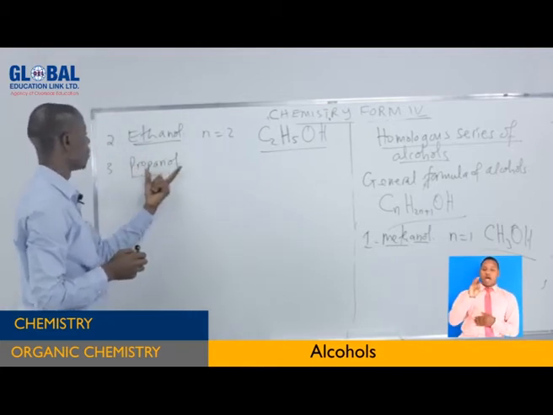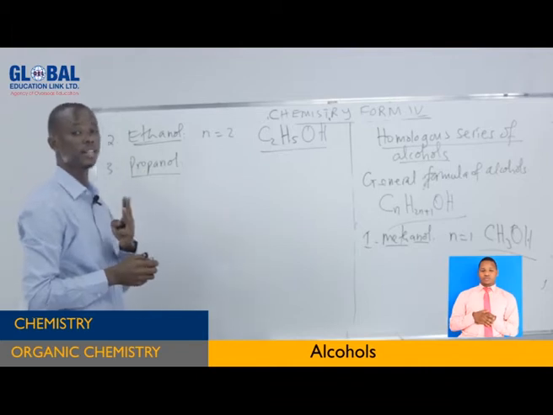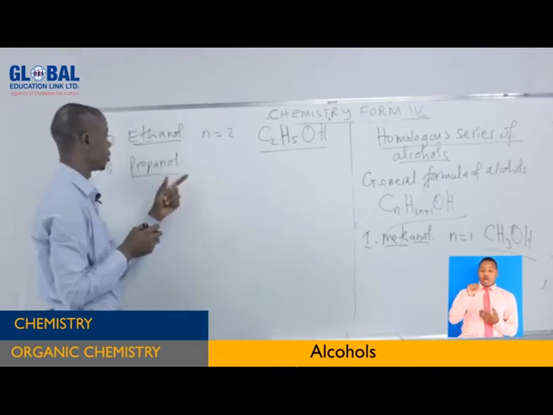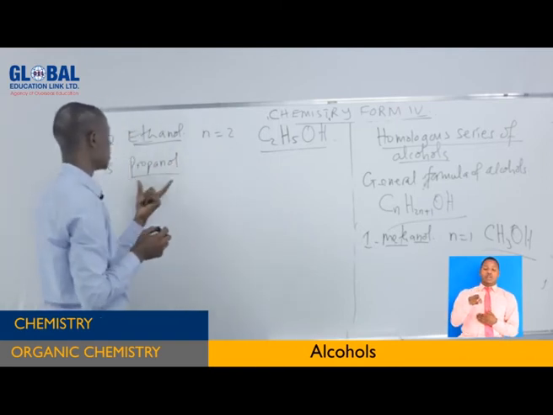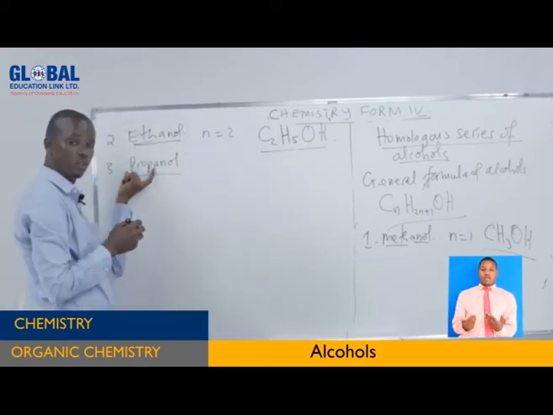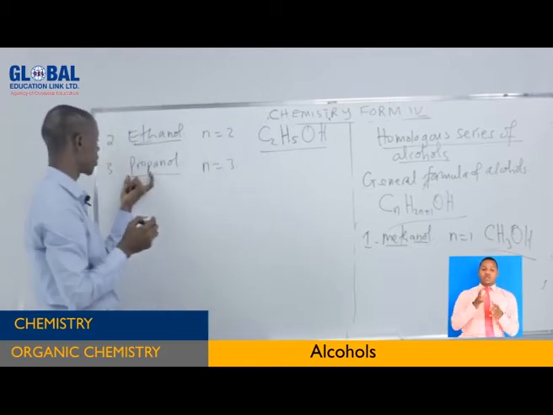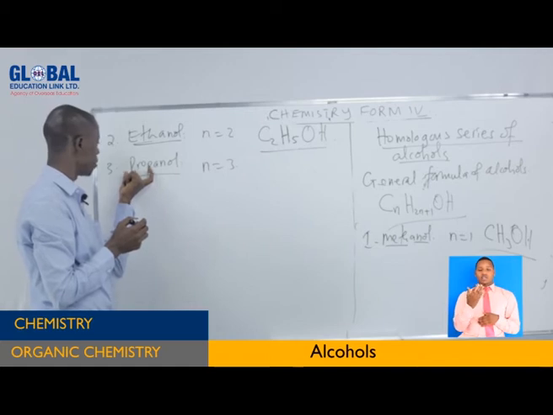Propanol. Now propanol, prop means 3, and anol means alcohol. So it means this compound is an alcohol with 3 carbon atoms. That's the meaning of propanol. So n here is equal to 3. That means the number of carbon atoms is 3, represented by prop.